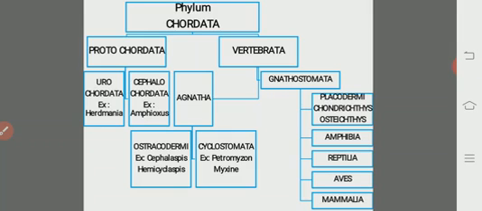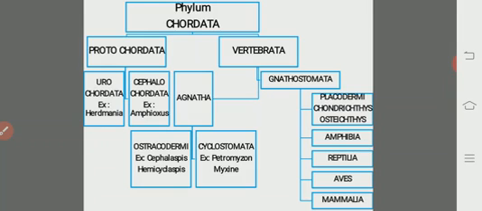Then, coming to the reptilia, these are the animals which lead a complete terrestrial mode of life. So these are the terrestrial tetrapods, and the specialties are the skin is very dry and covered by ectodermally originated horny scales and bony plates, scutes.